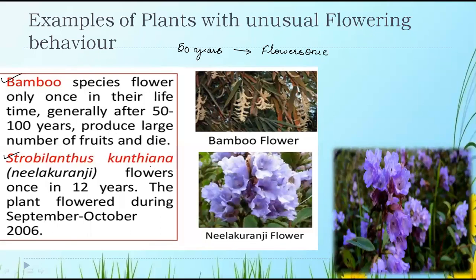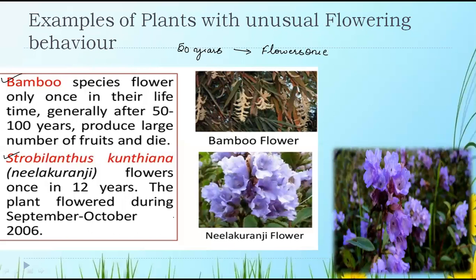And if you are writing it by hand, you have to underline it separately. The S of the genus has to be capital. The K of the species has to be small. So this is what you have to write. Strobilanthes kuntiana flowers once in 12 years. Please note it down, it is important.